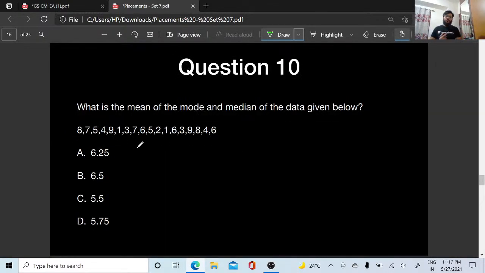What is the mean of the mode and median of the data given below? What is going to be the answer here, people?